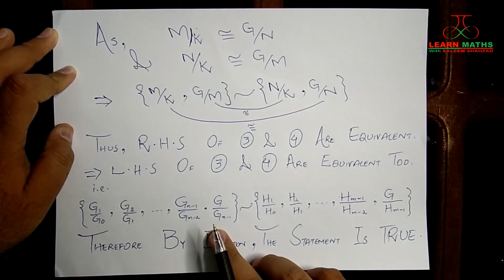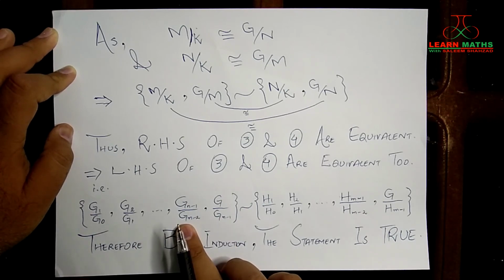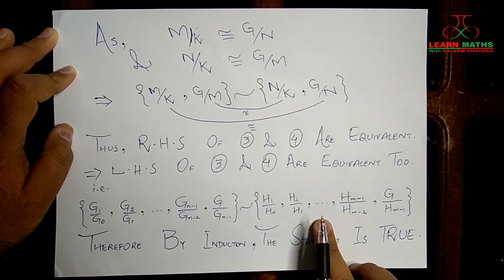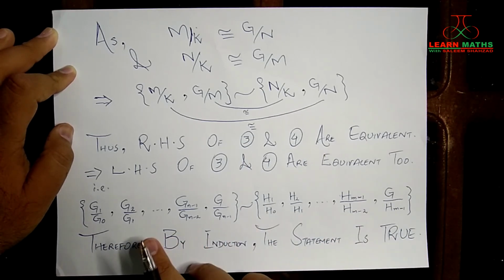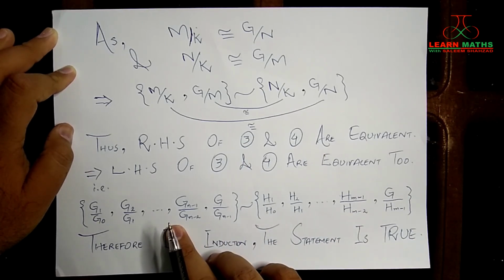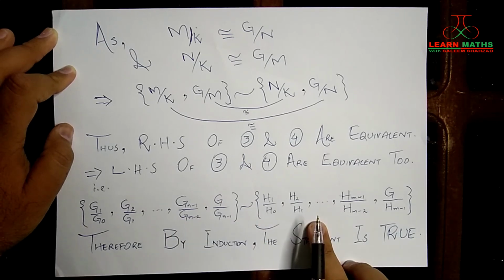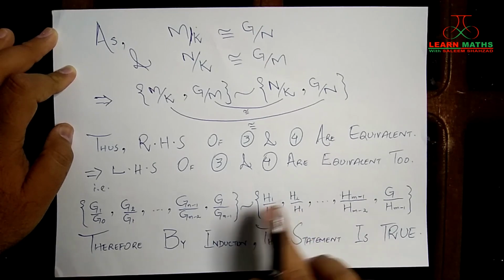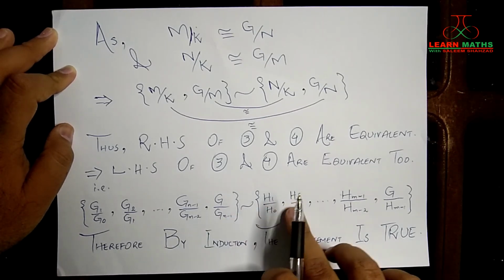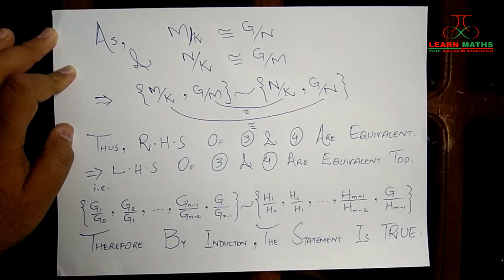So from here, this is the left hand side of 3 and this is the left hand side of 4. Finally, we have proved that this set of factors and this set of factors are in one-to-one correspondence such that the corresponding factors are isomorphic.